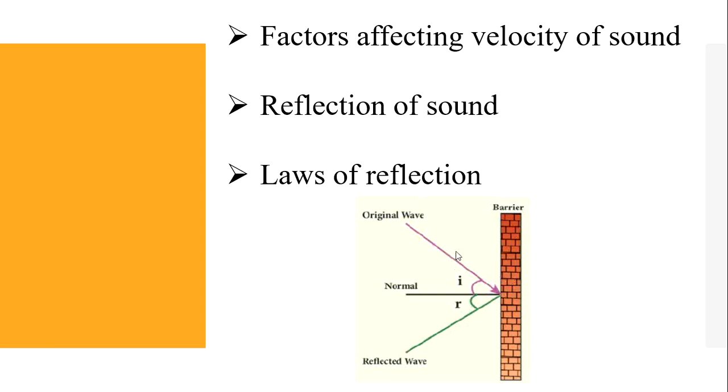In this diagram, the sound wave that travels towards the reflecting surface is called incident wave. The sound wave bouncing back from the reflecting surface is called reflected wave. A perpendicular line drawn at the point of incidence is called normal. The angle the reflected wave makes with the normal is called angle of reflection.